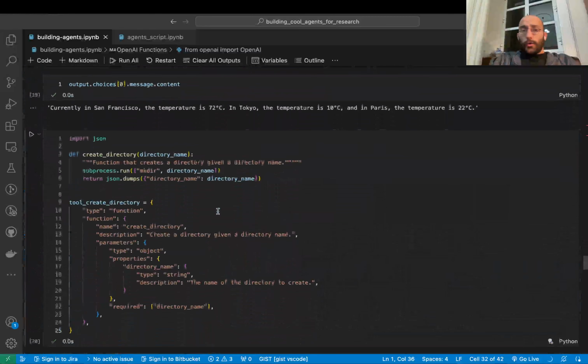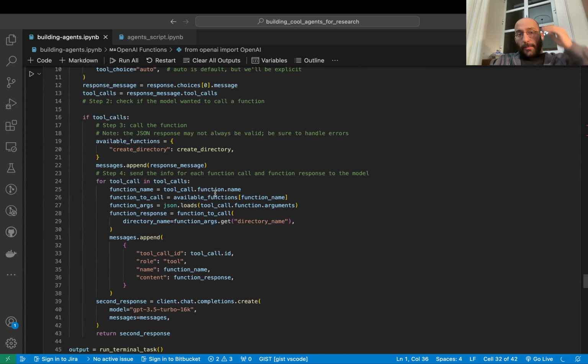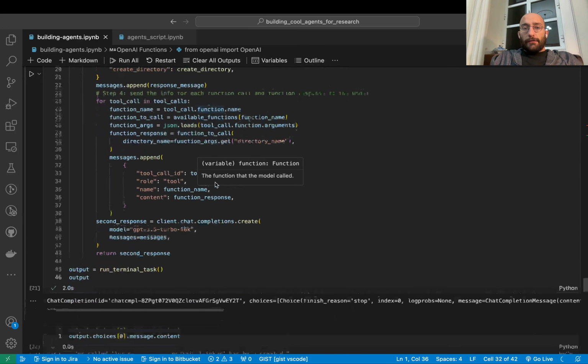And then we showed how to organize that for our simple create directory tool, but we could have added whatever we wanted. And then we set up a similar loop to do that OpenAI function calling.